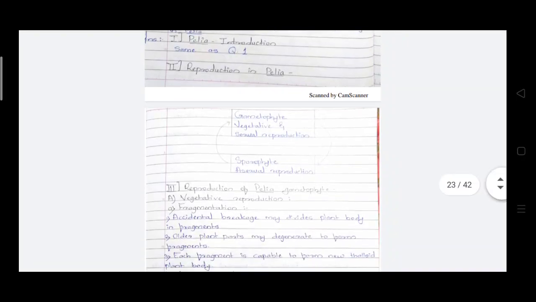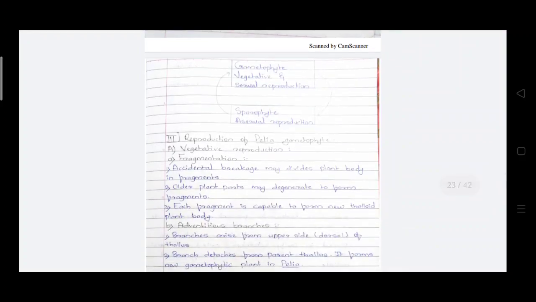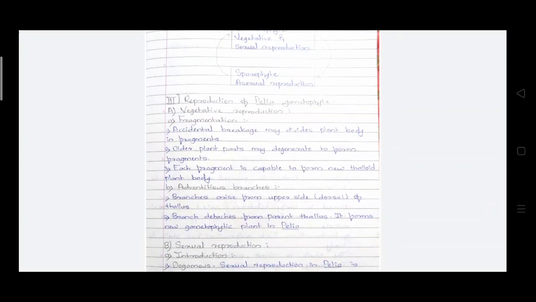So in Riccia, there are two types of reproduction. In the gametophyte, vegetative and sexual reproduction takes place, and in the sporophytic plant body, asexual reproduction takes place. So first we discuss gametophytic reproduction in the Riccia gametophyte.